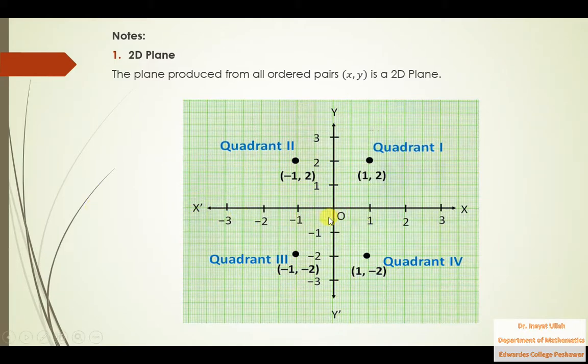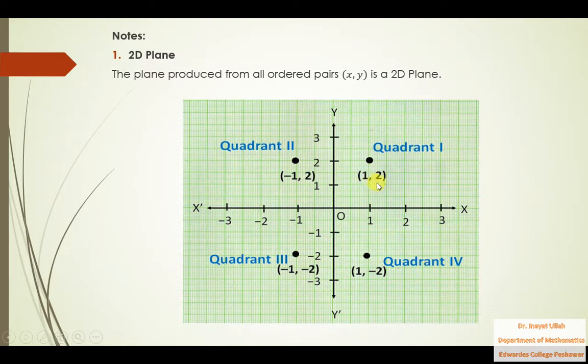That is the x-axis. You are familiar with this line, and this is the y-axis. And this portion is called the first quadrant. That is the second one, that is the third one, and that is the fourth one.